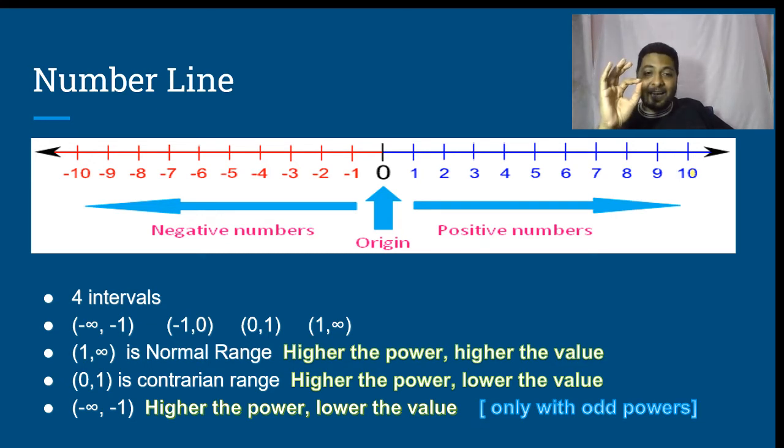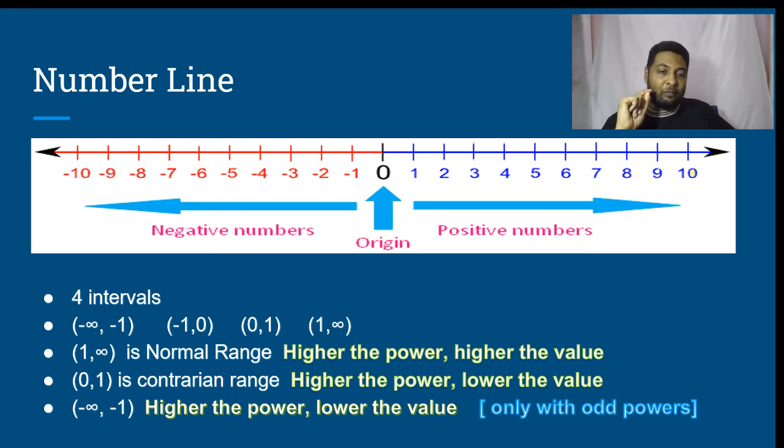But please understand, this is true only with odd powers on both left hand side and right hand side. I cannot consider an even power because you take a negative number and raise it to an even power, it becomes positive. And the entire comparison goes for a toss. Therefore, this statement is true with a constraint only with odd powers.